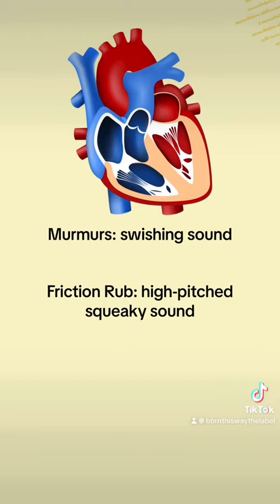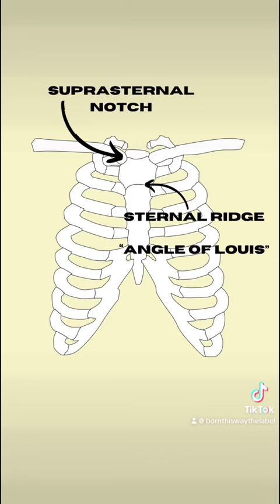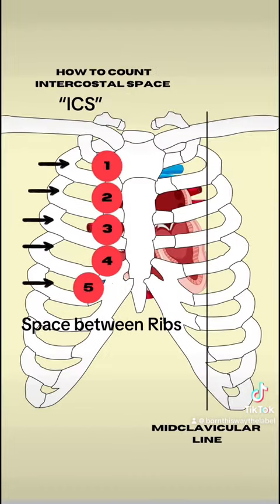It is essential that you place the diaphragm of the stethoscope on the correct landmark to ensure accurate heart auscultation. You can start by feeling for your patient's suprasternal notch or the sternal ridge to ensure that you can count the intercostal spaces correctly. Take note of the ribs and the space in between them.